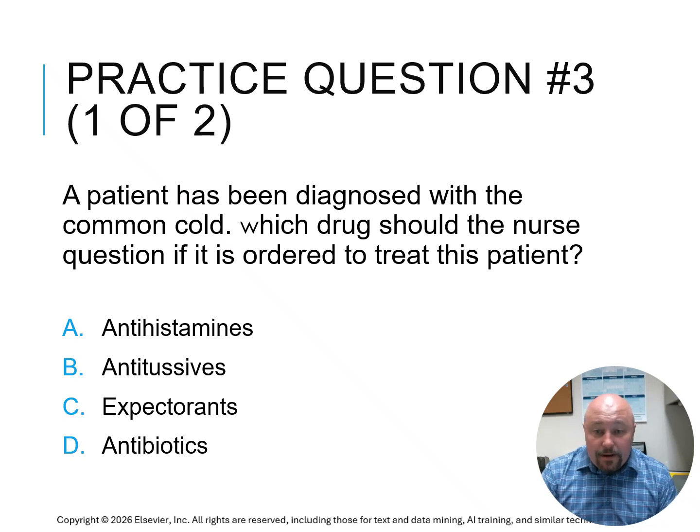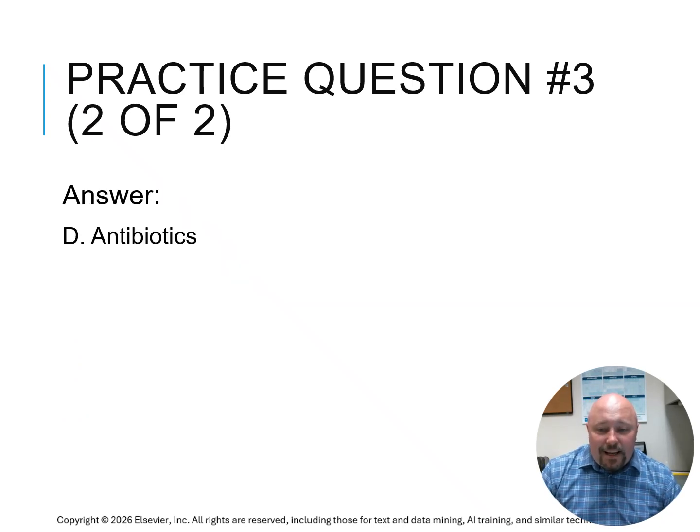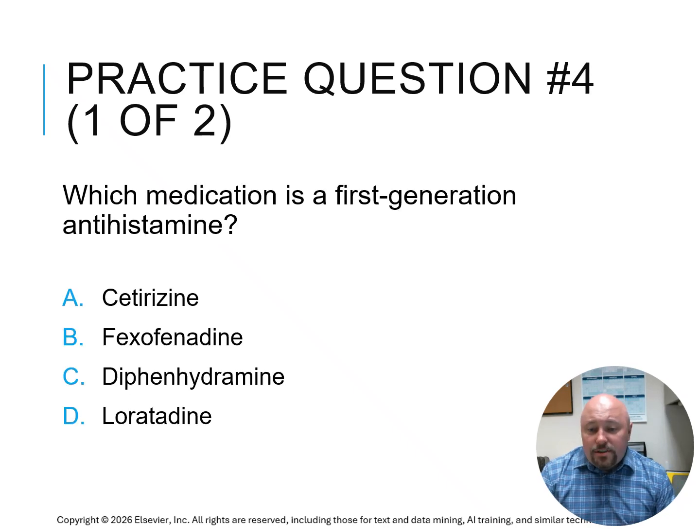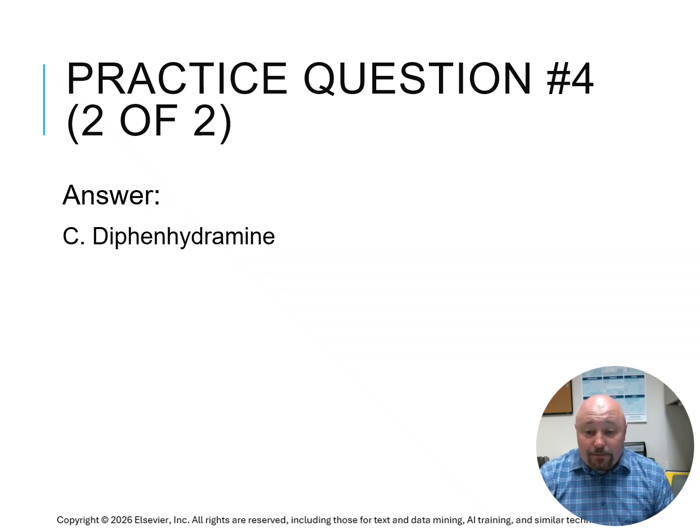For question 3, a patient's been diagnosed with a common cold. Which drug should the nurse question if it's ordered to treat this patient? A, antihistamines, B, antitussives, C, expectorants, or D, antibiotics? And that answer is going to be D, antibiotics. For question 4, which medication is a first-generation antihistamine? A, cetirizine, B, fexofenadine, C, diphenhydramine, or D, loratadine? Diphenhydramine, or Benadryl, is also possibly your most common and well-known antihistamine.